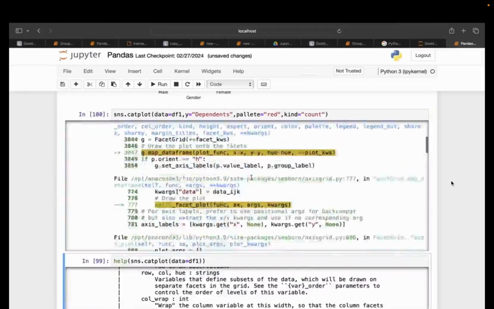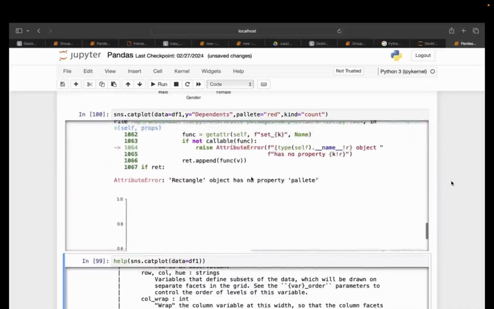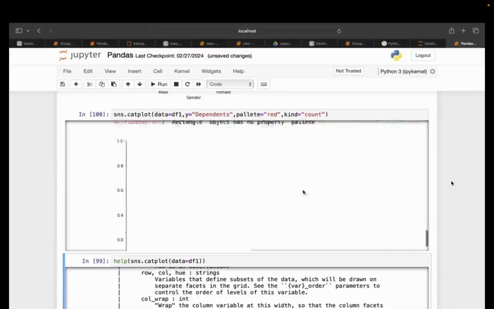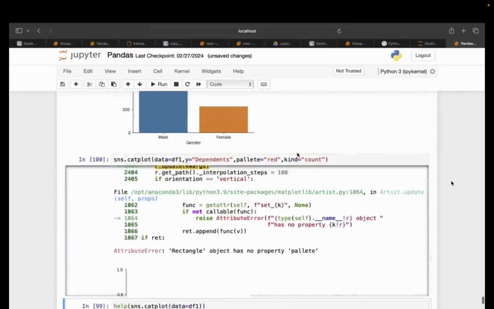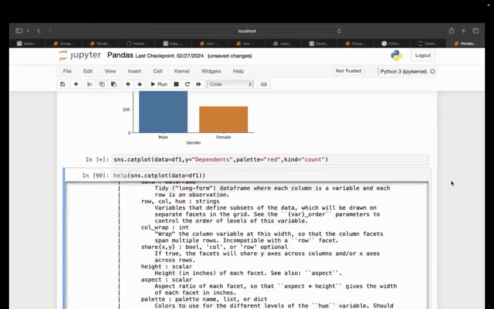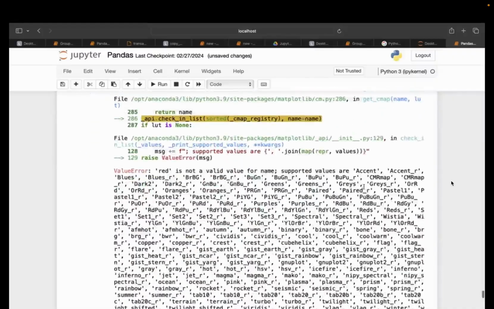Okay, now see, it is giving me some error. You can scroll it down and you can fetch. Okay, let me see. Palette. Okay, so here it will give you, see, it is giving you the option of palettes. Same way which we have done for the heat map.